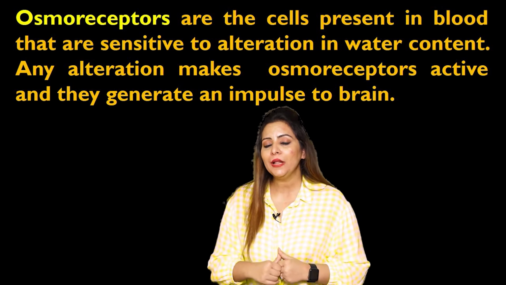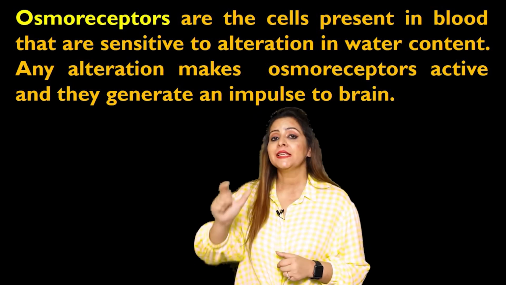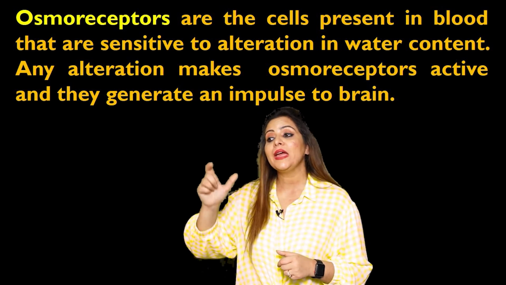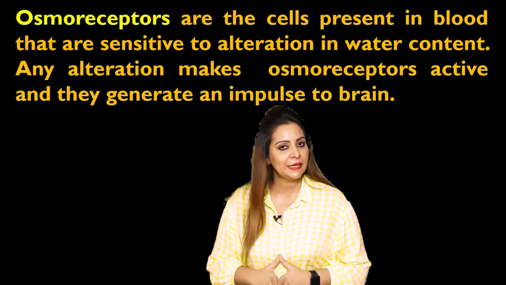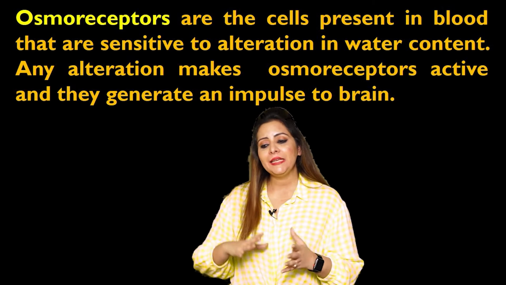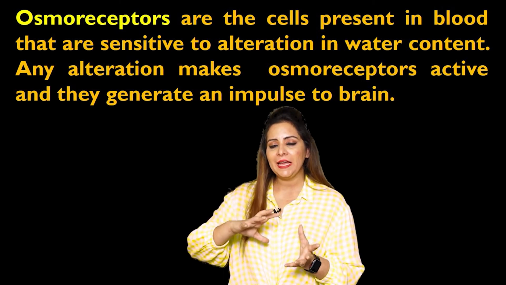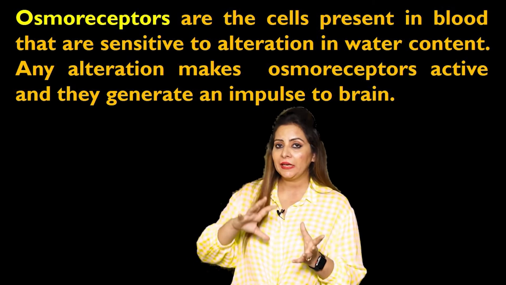So an increase or decrease in the water and ionic balance is picked up by the osmoreceptors. That is the reason we call them specialized cells that are sensitive to any alteration in the water and ionic content. So whenever the concentration of water and the ions increases or decreases, they get active, right?